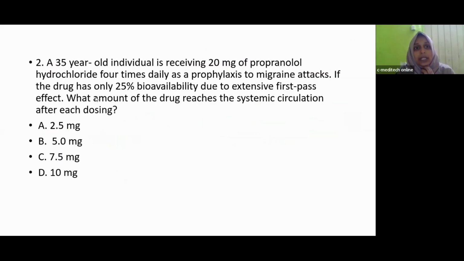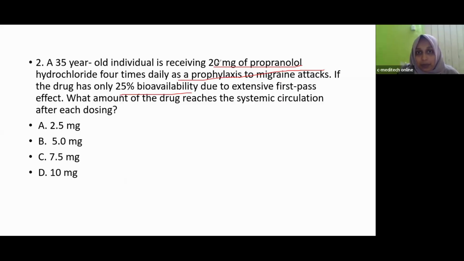Next question. A 35-year-old individual is receiving 20 mg of propranolol hydrochloride 4 times daily as a prophylaxis to migraine attack. If the drug has only 25% bioavailability due to extensive first-pass effect, what amount of the drug reaches the systemic circulation after each dose?